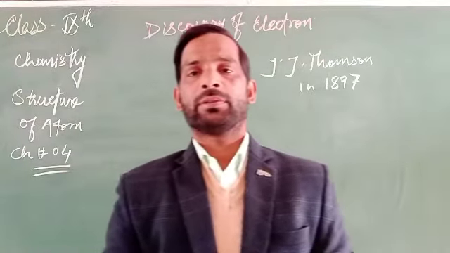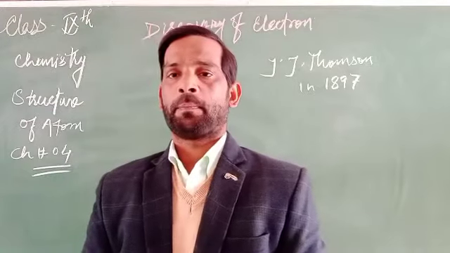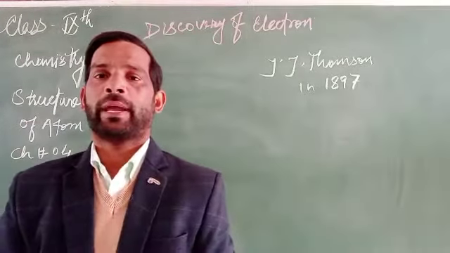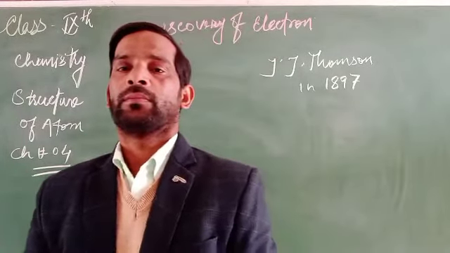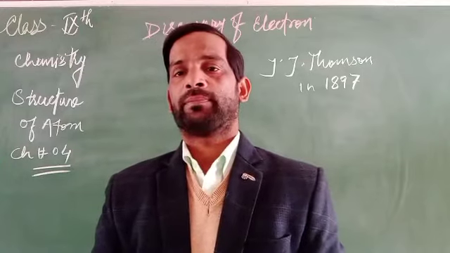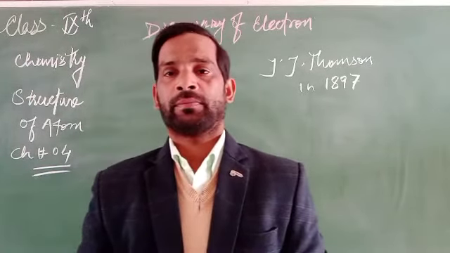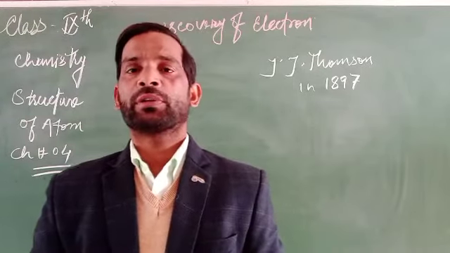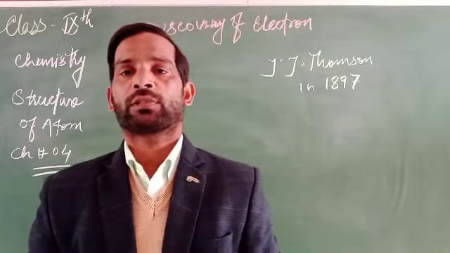He took a cylinder in which gas was taken at a very low pressure, when a very high voltage was introduced. So what will happen? Due to introducing this high electric voltage, there is a flow of electrons.